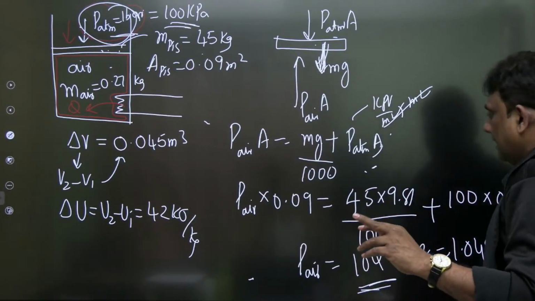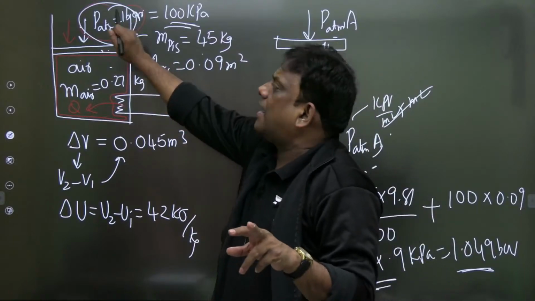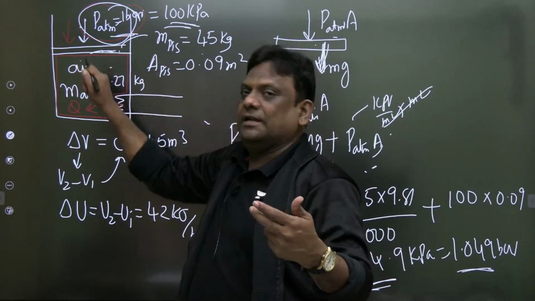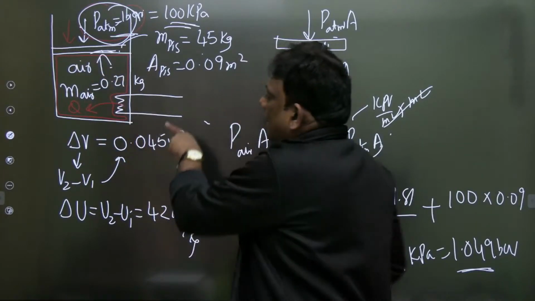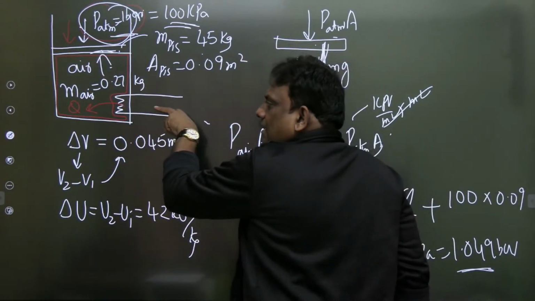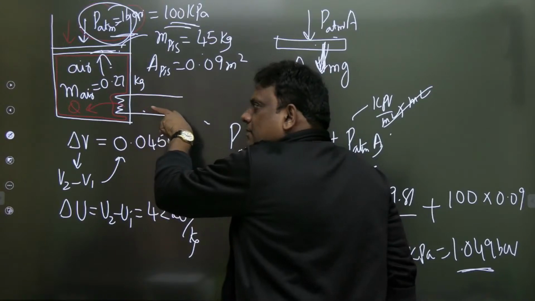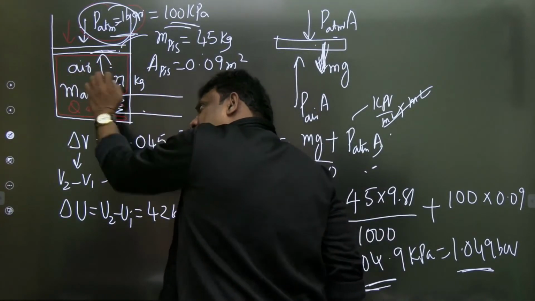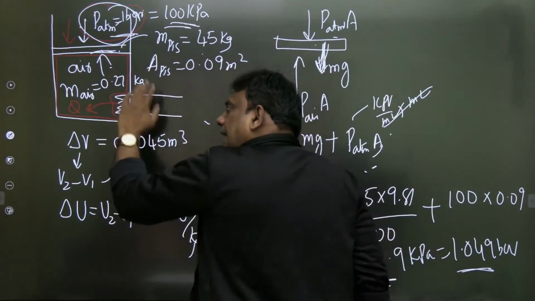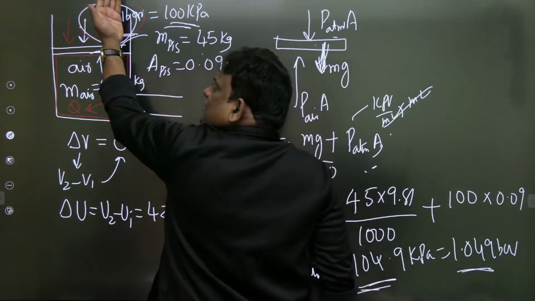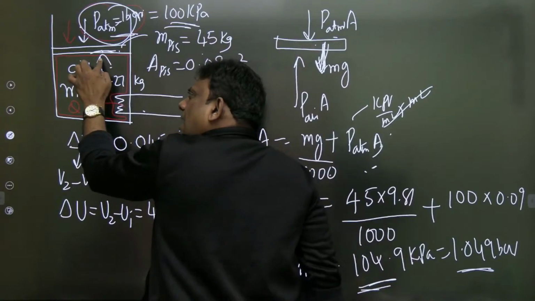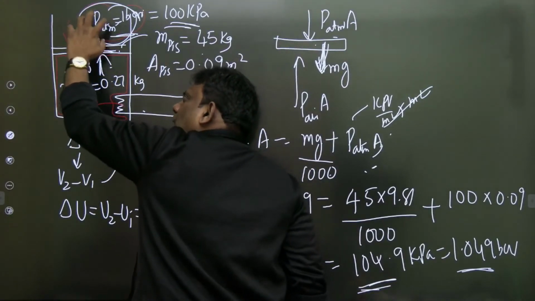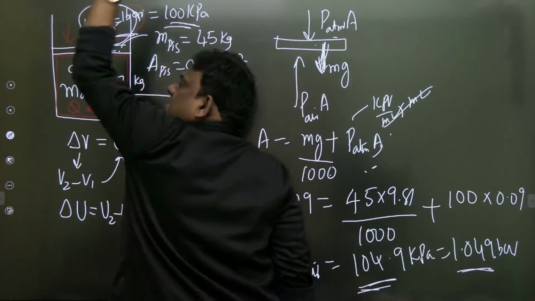So 1.049 means 1 is for displacing atmospheric air, and the remaining 0.049 is for this piston. मतलब when the electrical resistor is supplying energy or heat to this air, its internal energy is changing, good, and then it is raising the piston and displacing atmospheric air. So if we take the air pressure, both come in. I will be calculating atmospheric work and raising the piston work.